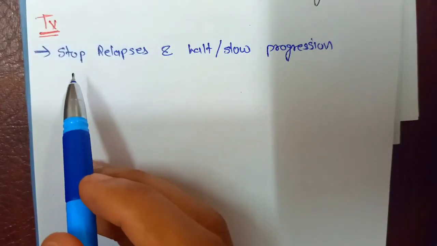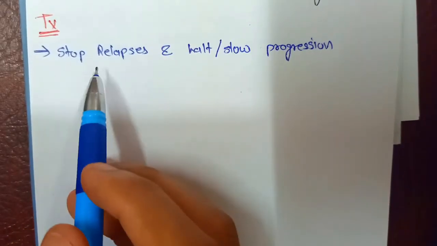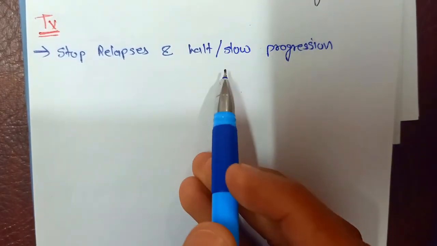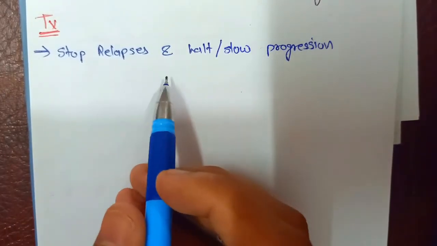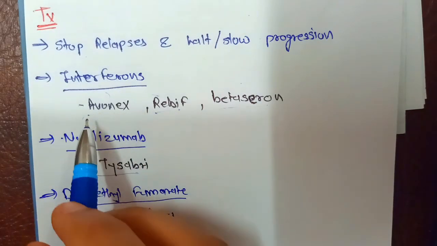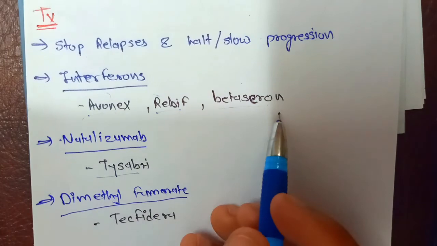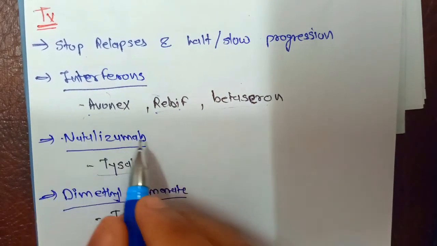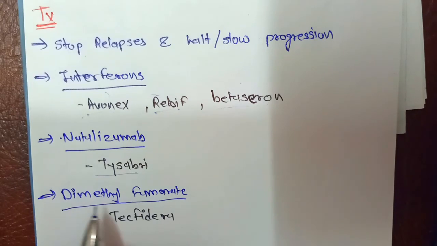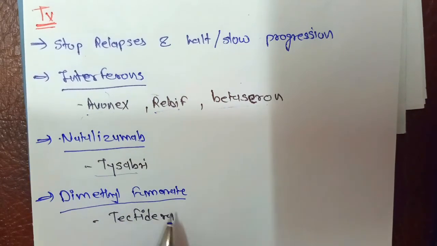Multiple sclerosis is not curable, but we can stop the relapses and hold or slow the progression of the disease by giving disease modifying therapies, which are interferons, which are Avonex, Rebif, and Betaseron. Another one is natalizumab, which is Tysabri. Another one is dimethyl fumarate, which is Tecfidera.